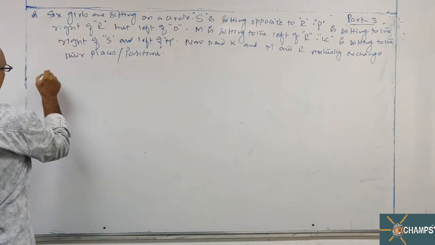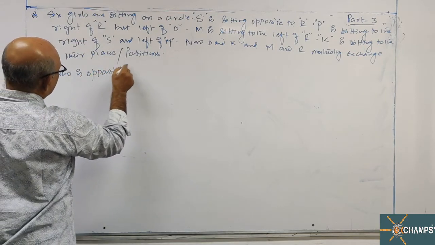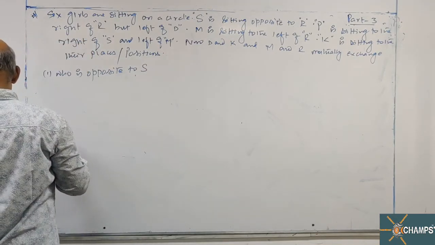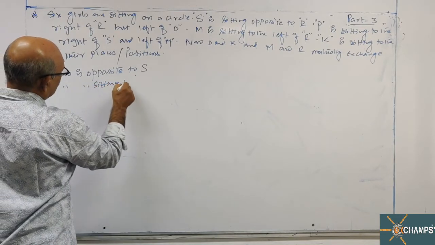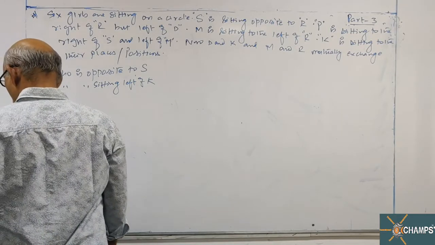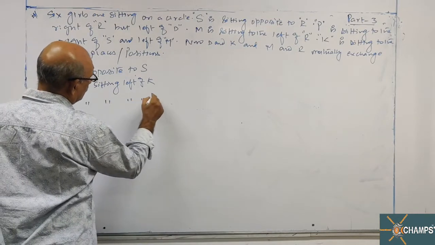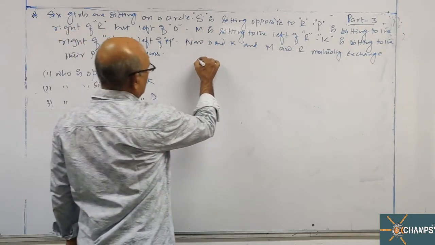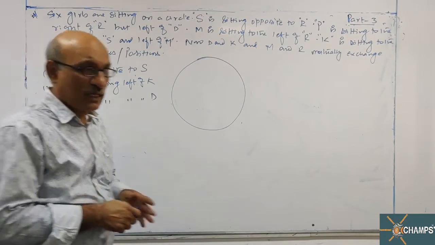First question: who is opposite to S? Second question: who is sitting left of K? Third question: who will be sitting left of D? So first one diagram for the original arrangement, then we can go for the changed diagram.